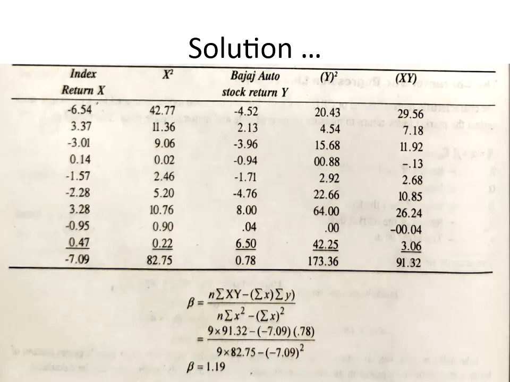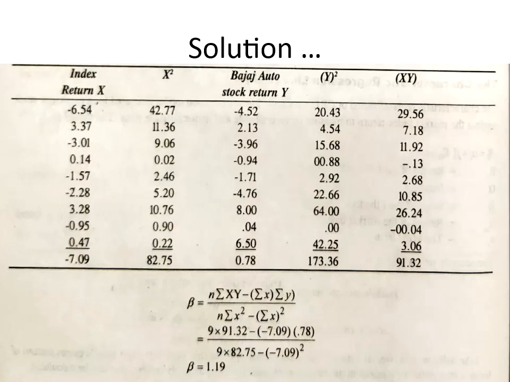minus 4.52 square, which is equal to 20.43. See, positive and negative signs, you should be very careful, students. A minus sign, if I multiply it twice, minus into minus will always become plus. Whereas minus into plus is minus, plus into plus is plus.